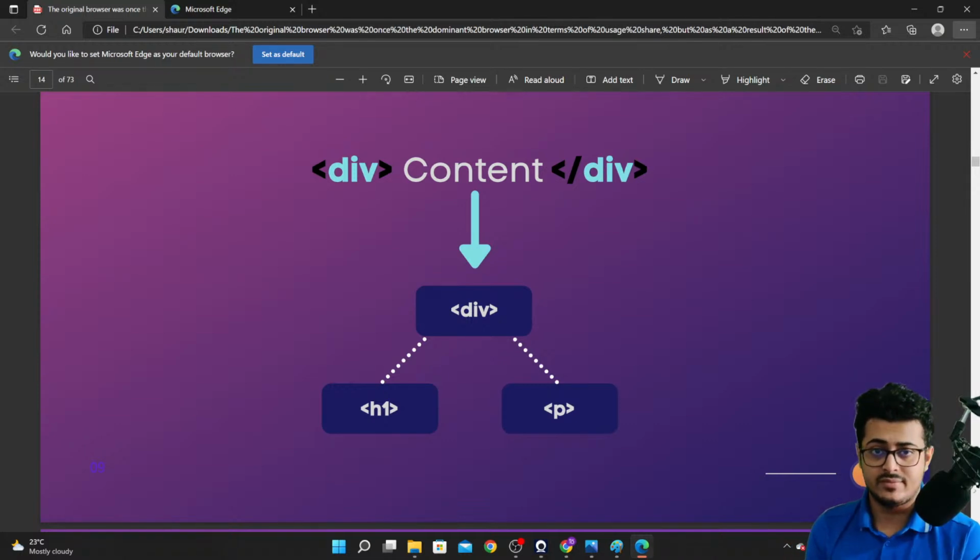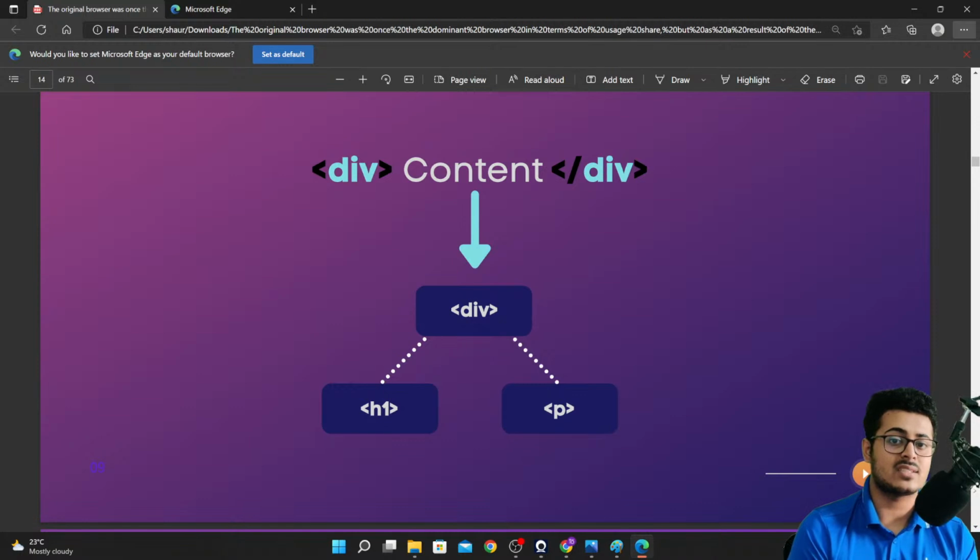Now why is the div tag so important, why do we need to learn it? You will be able to understand when we do our CSS. Not right now. Right now we need to understand how to use it, that's it. What exactly its purpose is, we will understand when we do CSS, because right now if I try to make you understand, you won't be able to. So I don't want to waste your time. When we'll be doing CSS, this div tag will come into a lot of use. But right now you can think of it as a container tag.